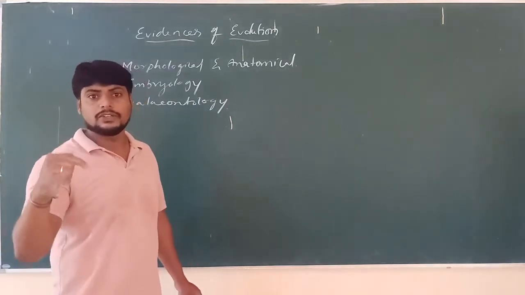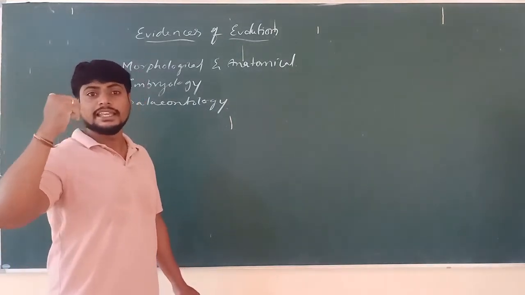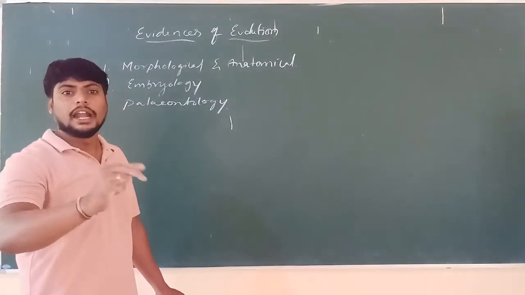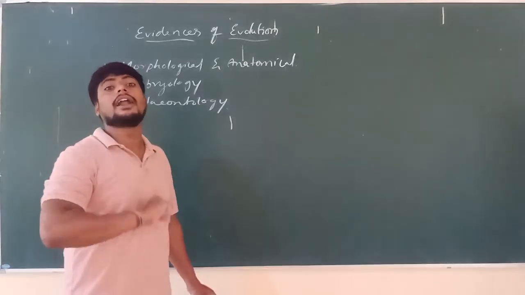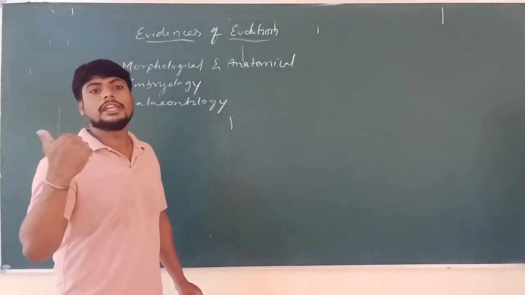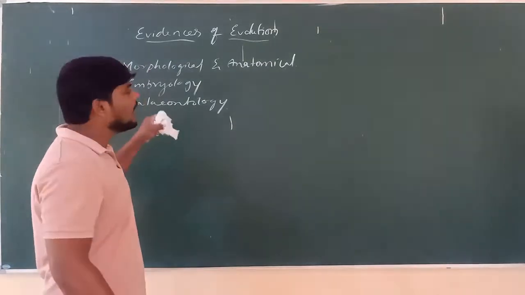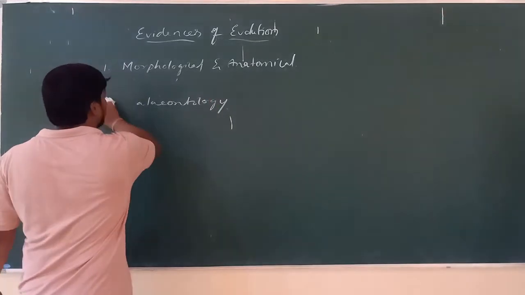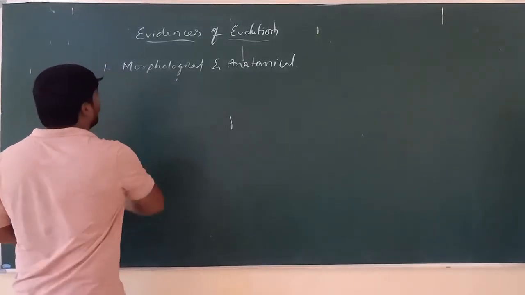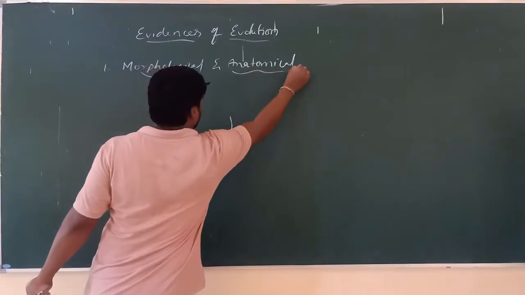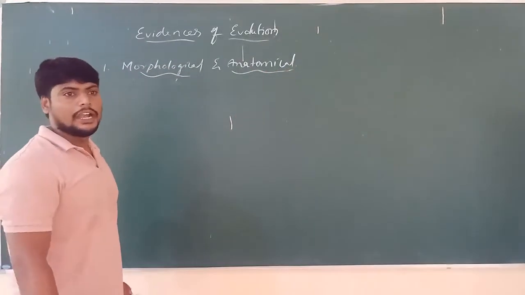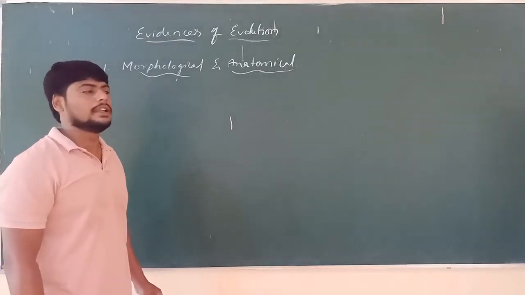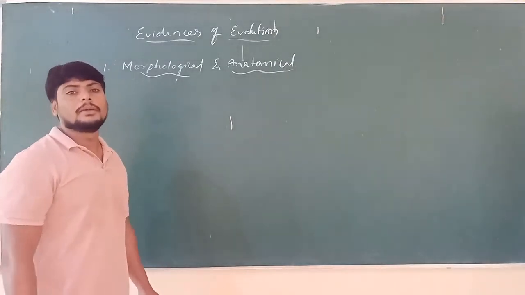They help us to know the relation between the organisms which are present now and those that already existed in nature, and how the organization is occurring between them. We study these evolutionary evidences under these three concepts. Now we are going to discuss morphological and anatomical evidences, under which we discuss structural and functional similarities and dissimilarities.